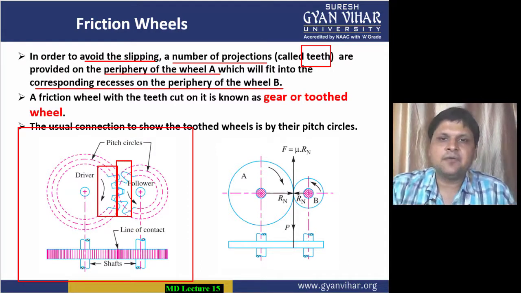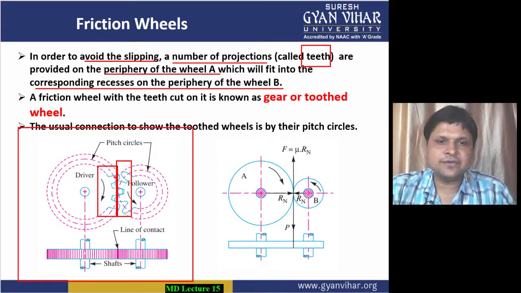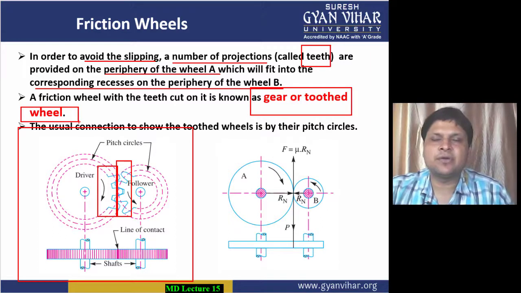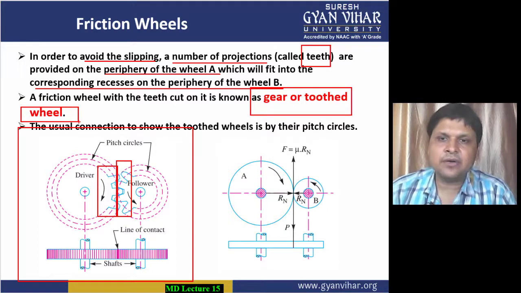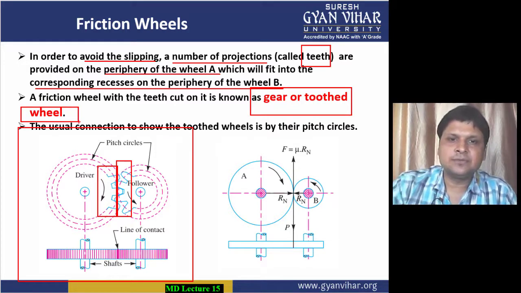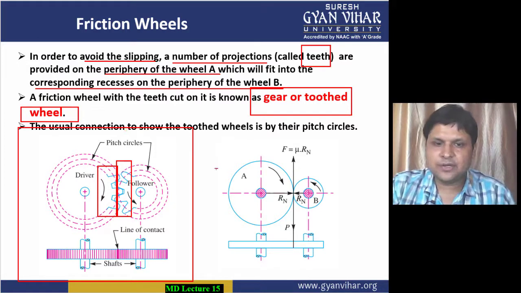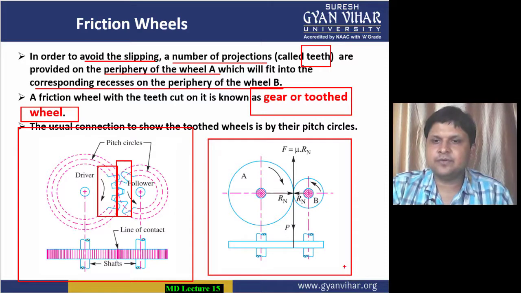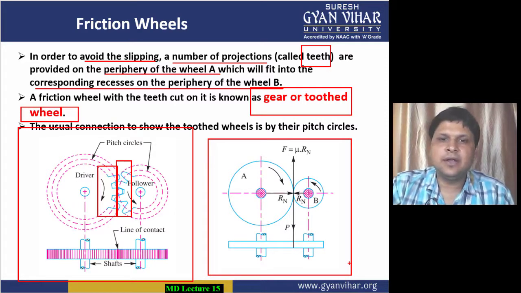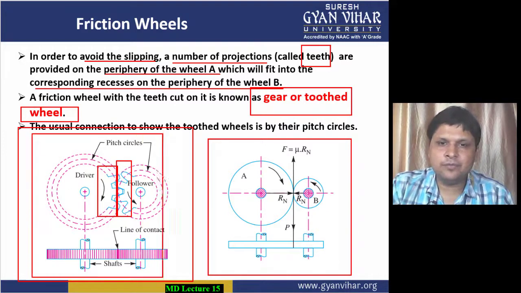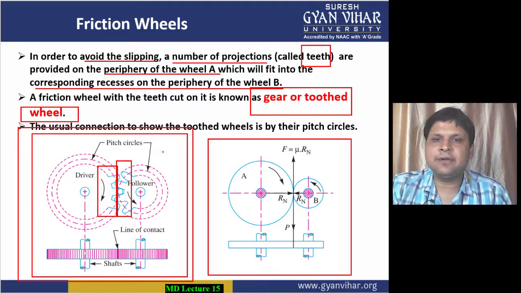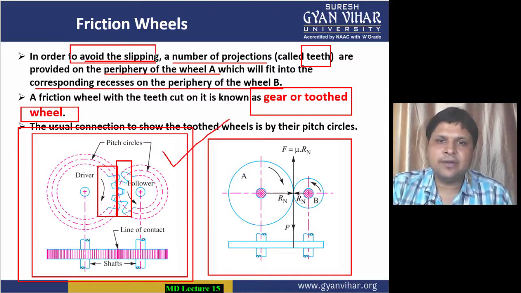A friction wheel which has teeth cut on its periphery is known as a gear or toothed wheel. These types of friction wheels which have teeth cut on the outer periphery are known as gears or toothed wheels. So this was the concept of friction wheels, and this is the concept of toothed gear. Why has it been introduced? In order to avoid slipping.